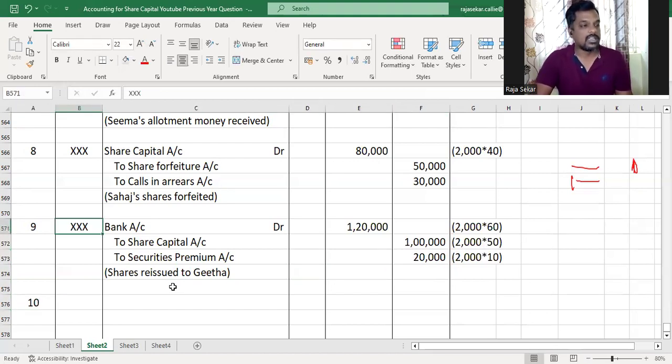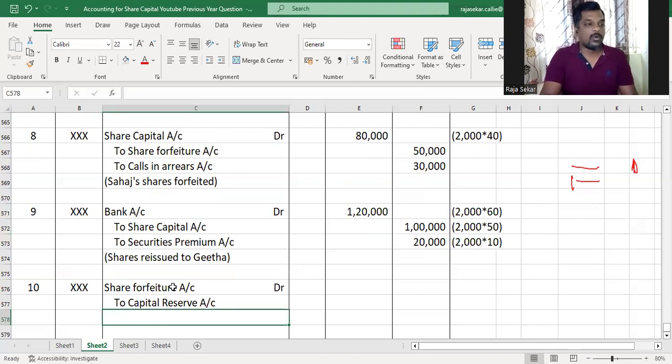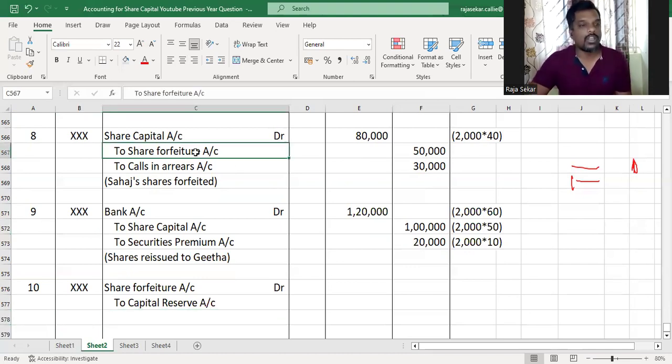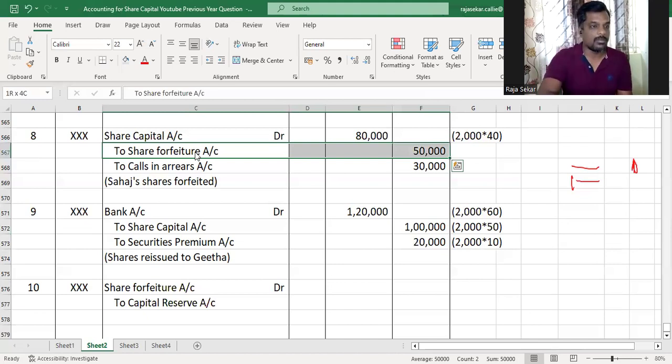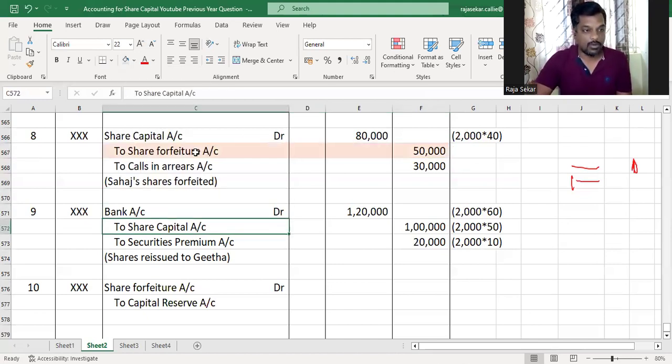And then we've got to pass a journal entry for profit on reissue. As I told you earlier, if all the shares are reissued, the journal entry for profit on reissue is very simple. You don't have to do any working note of any kind. Only in case of partial reissue do you have to do a working note, to capital reserve account. It's the amount you credited to share forfeiture account while forfeiting, that is the profit on forfeiture, minus the amount you debited to share forfeiture account while reissuing, which happens to be the loss on reissue.